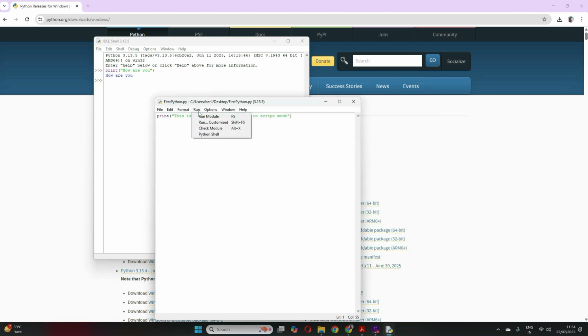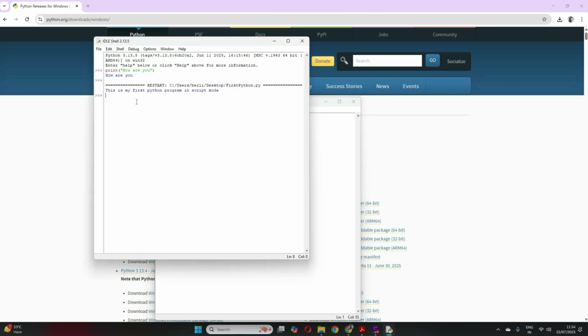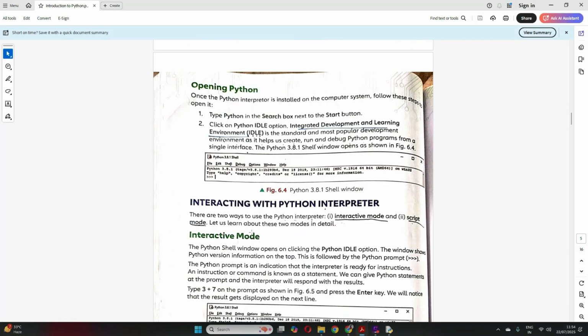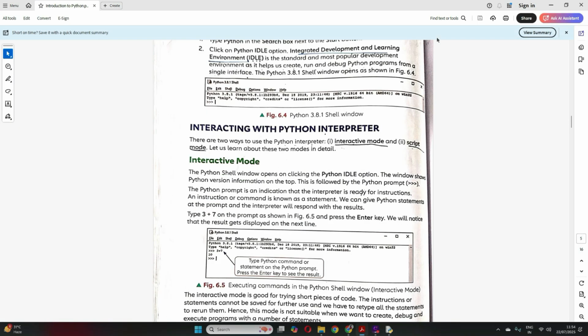Now I have to run it. Click on run module. So here, like in the shell or the interactive mode, you will have it run and printed. This is my first Python program in script mode, and this is saved also, right? You can open it later also. Clear? So now you're clear on the difference between interactive mode and script mode. So we have these two modes as I told you. One is the interactive mode where the Python shell window opens and you have a prompt, right?